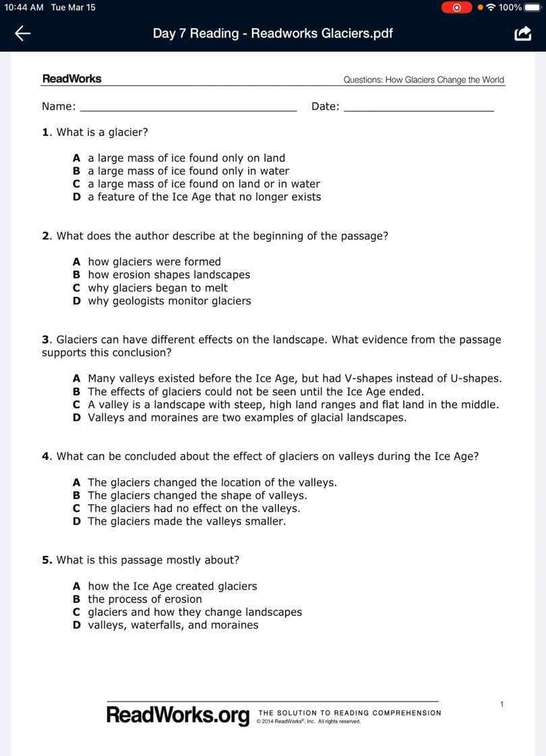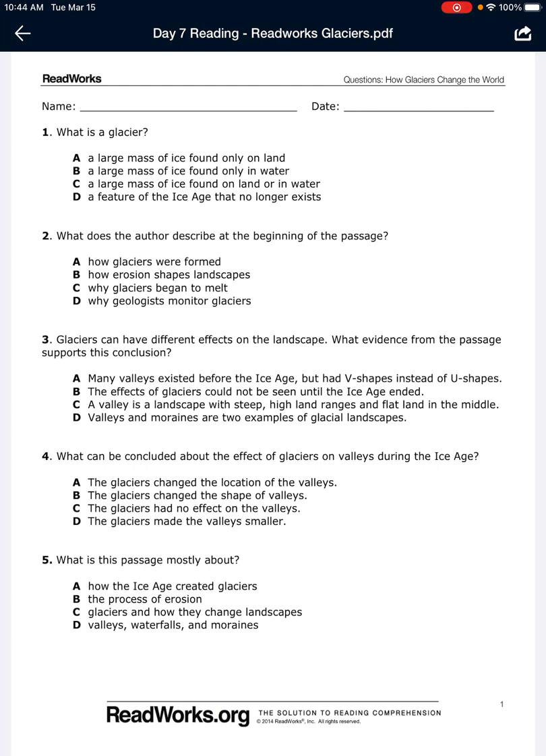Number 2. What does the author describe at the beginning of the passage? A, how glaciers were formed. B, how erosion shapes landscapes. C, why glaciers began to melt. Or D, why geologists monitor glaciers.